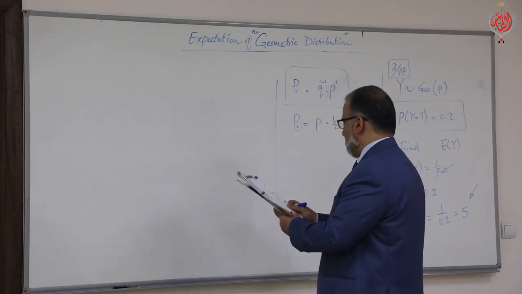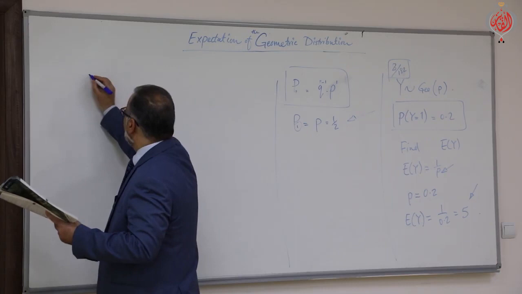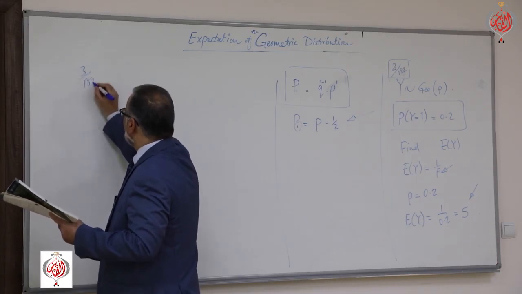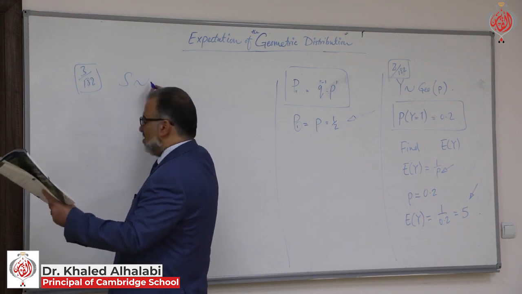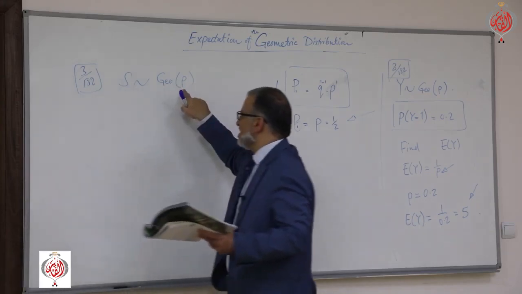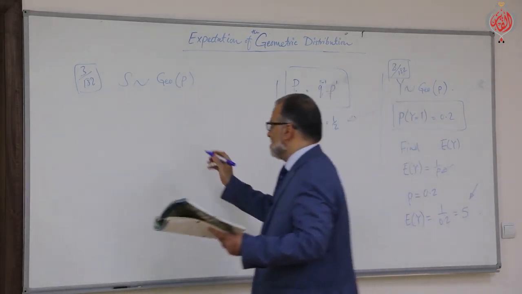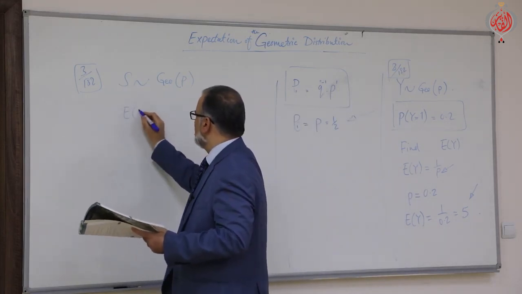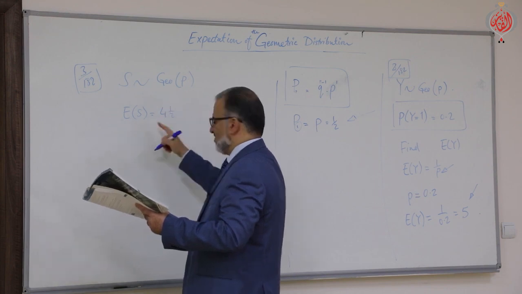Question number 3, page 182. Given that S follows a geometric distribution where the probability of success is unknown here, it is not given here, and E(S) equals 4.5.